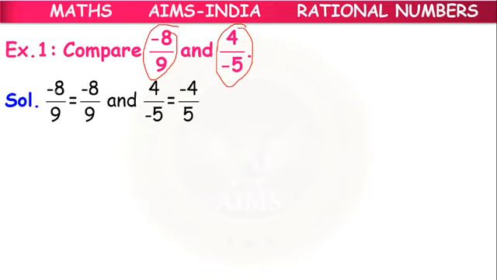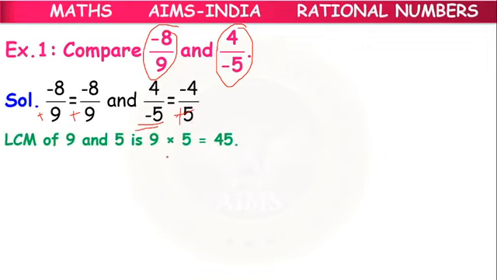Here, minus 8 by 9, the denominator is positive, no need to worry. 4 by minus 5, the denominator is negative, so we take the minus up: minus 4 by 5. Then the denominator is positive. So what is the LCM? LCM of 9 and 5.